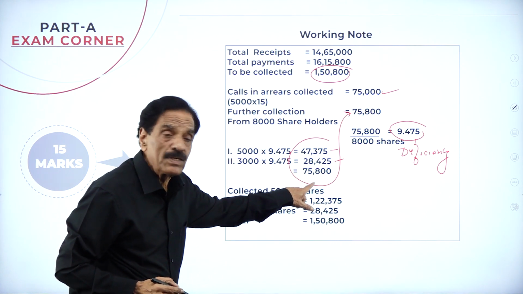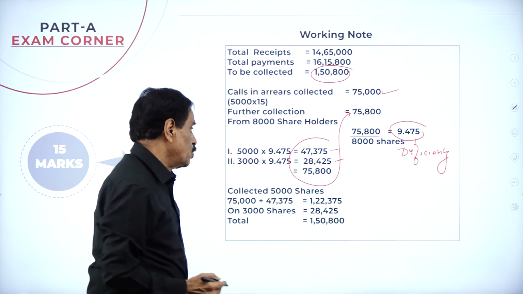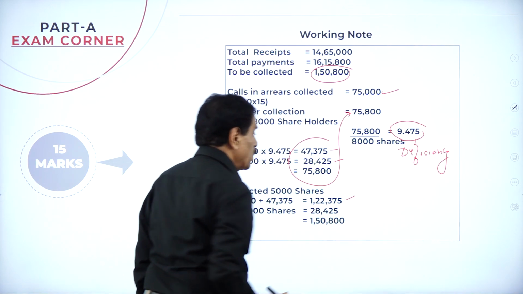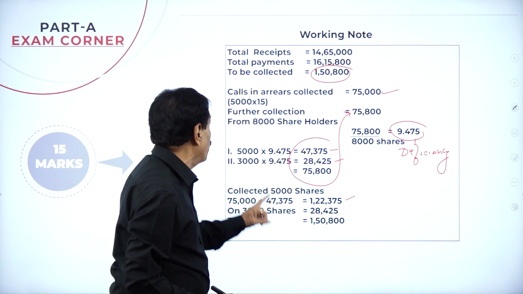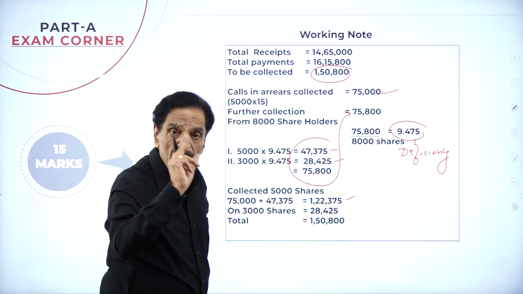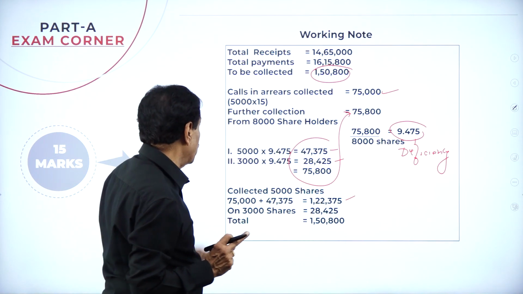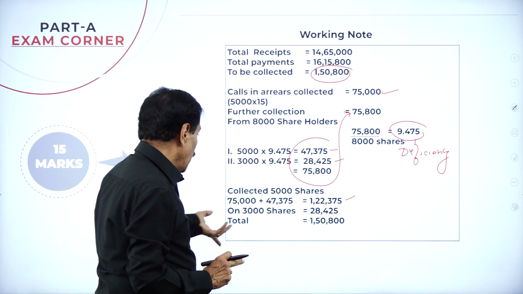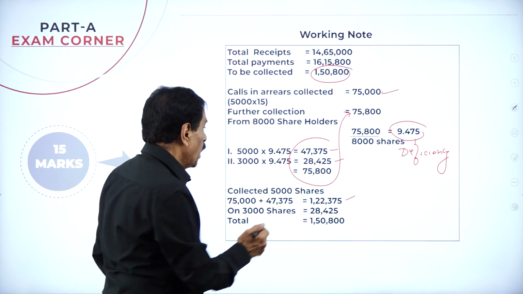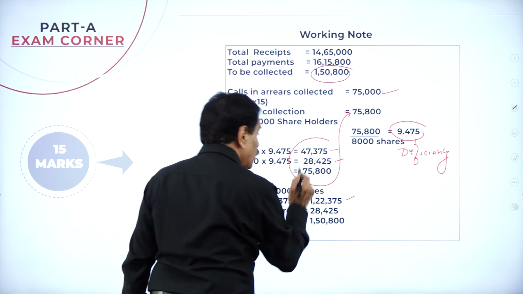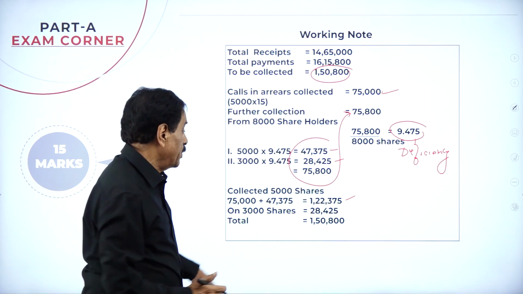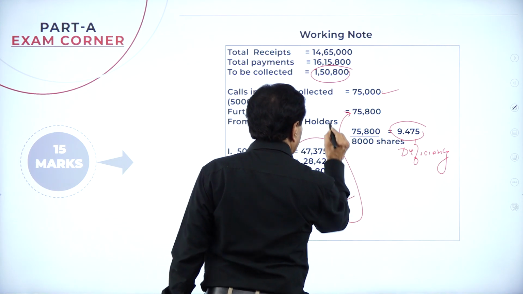Further collected, 47,375. Totally I collected 1,22,375 from the 5,000 shares. The second shareholder, 3,000 shares, will pay 28,425.